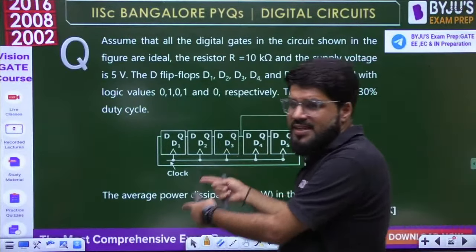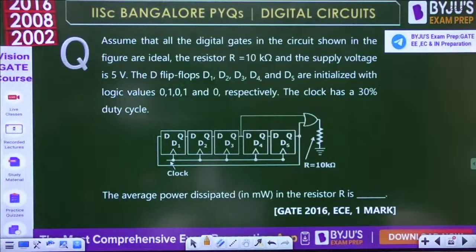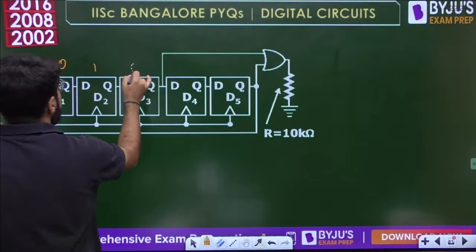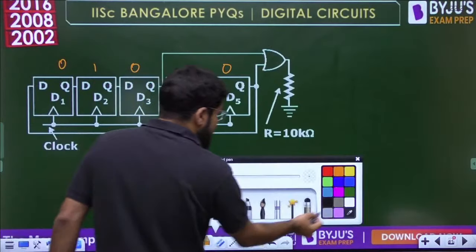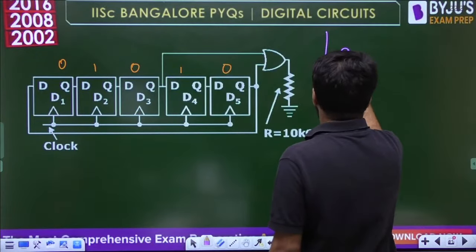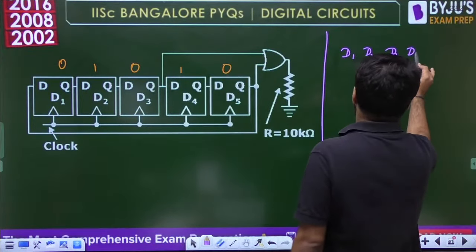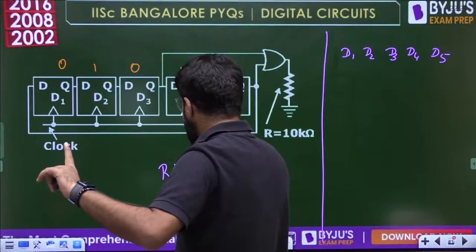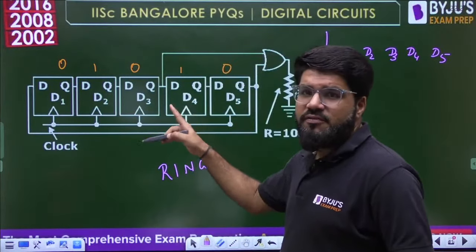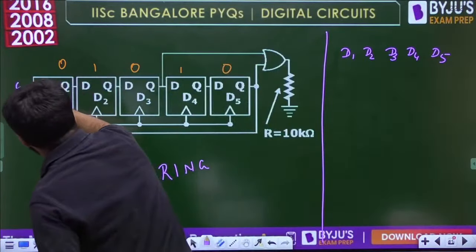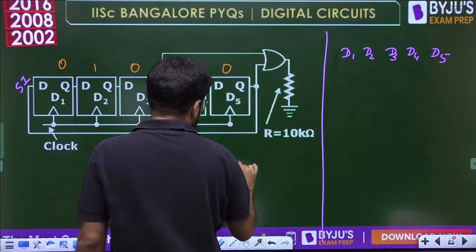Let us first derive its cycle, and then we'll talk about the average power dissipated in the resistor, which is of 10 kilo ohm. Let us look into this circuit. The D flip-flops are initialized with 0, 1, 0, 1, 0. D1, D2, D3, D4 and D5, and this is nothing but a ring counter case. Can I say it is a ring counter case? Because the output of every D flip-flop goes to the next, and the final Q output comes to the serial input. So it is nothing but a ring counter case.